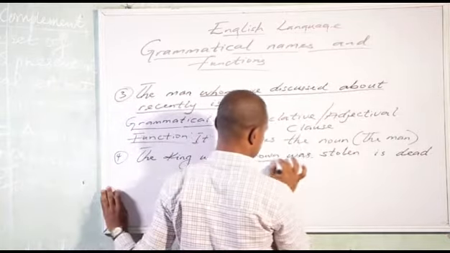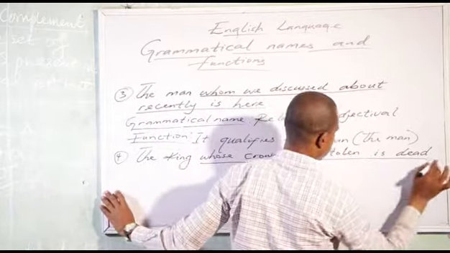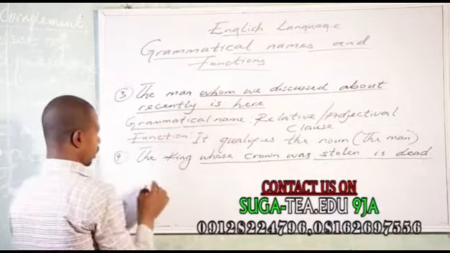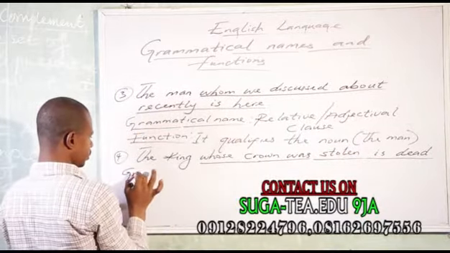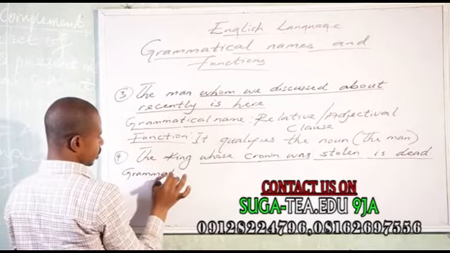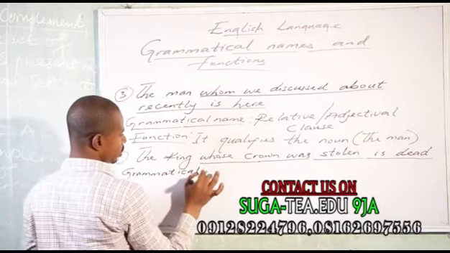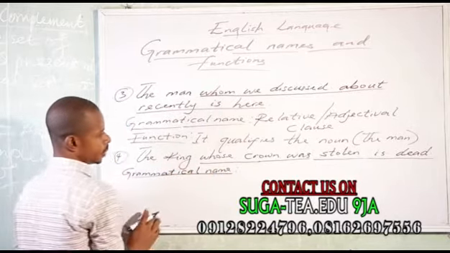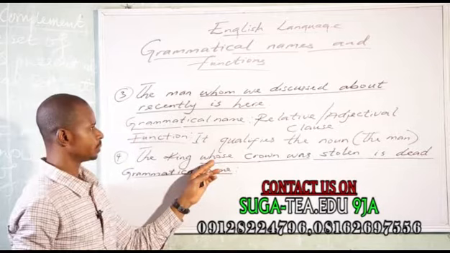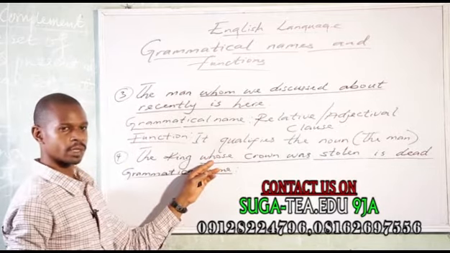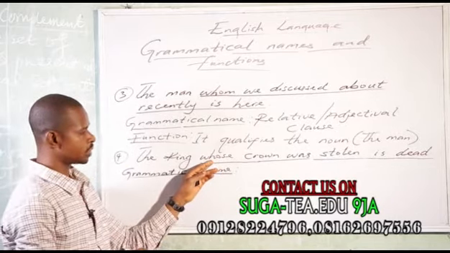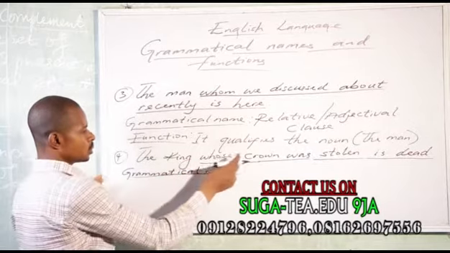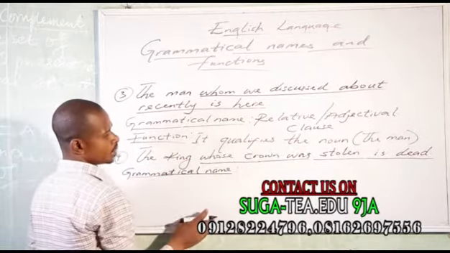Whose crown was stolen is dead. Now, what is the grammatical name of this underlined expression? We have whose in. Whose is a relative pronoun. Don't forget. So, whose crown was stolen is dead.